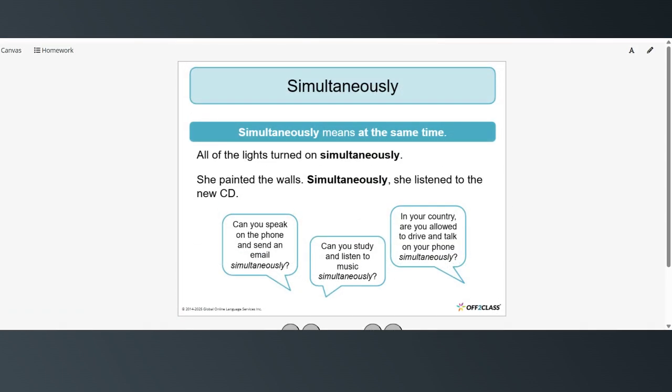Simultaneously means at the same time. All of the lights turned on simultaneously. She painted the walls. Simultaneously, she listened to the new CD.